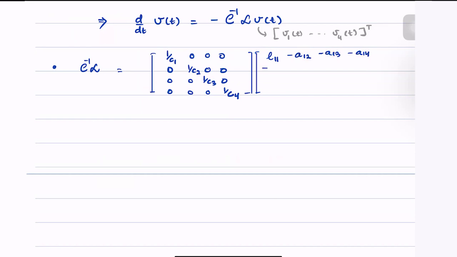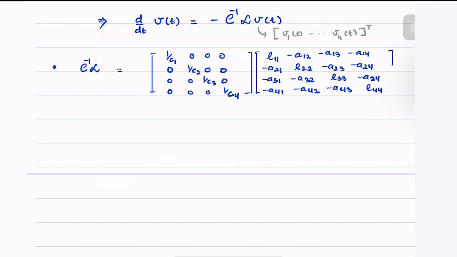The second row is minus A12, L22, minus A23, minus A24. Then minus A32, L33, minus A34, then minus A41, minus A42, minus A43, and L44.